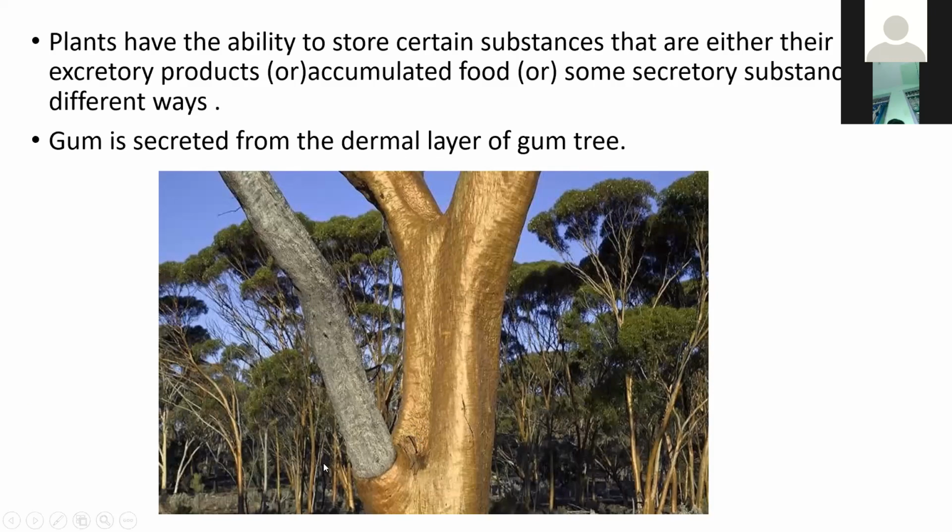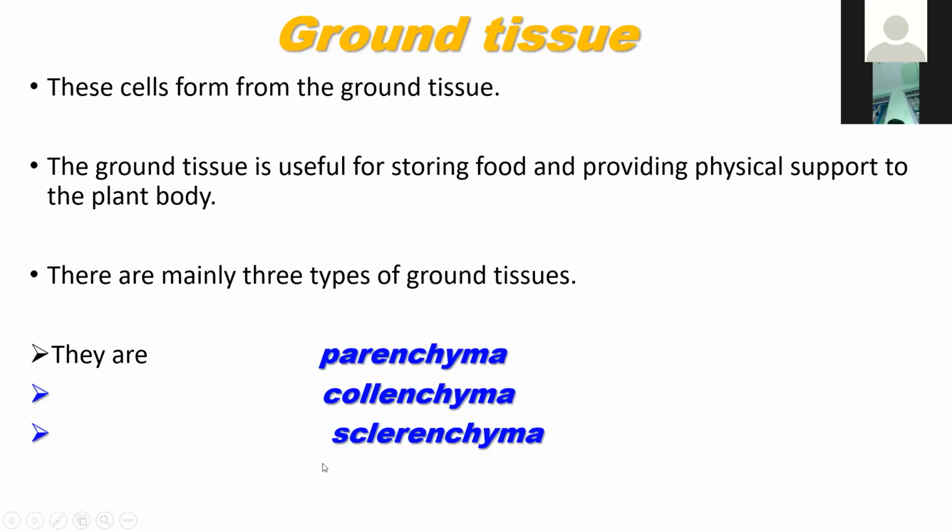Next, the third one is the ground tissue. First is meristematic tissue, second is dermal tissue, and third is the ground tissue.